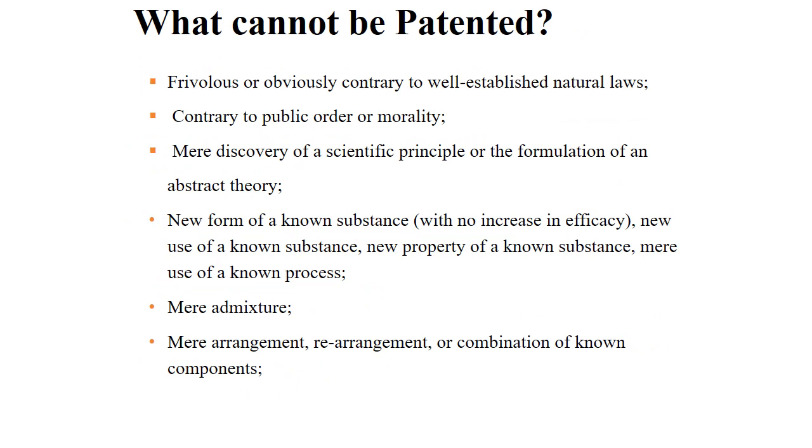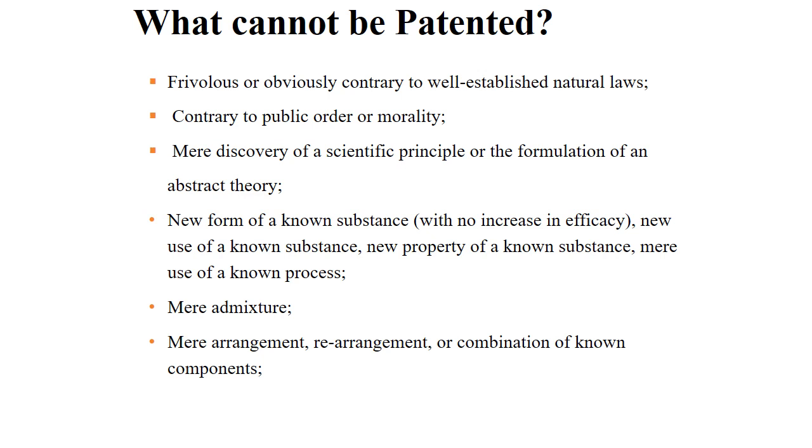What cannot be patented? Anything frivolous or obviously contrary to well-established natural laws, or contrary to public order or morality. Also the discovery of scientific principles, the formulation of abstract theory, a new form of a known substance, a new property of a known substance, a known process, and a mere admixture.